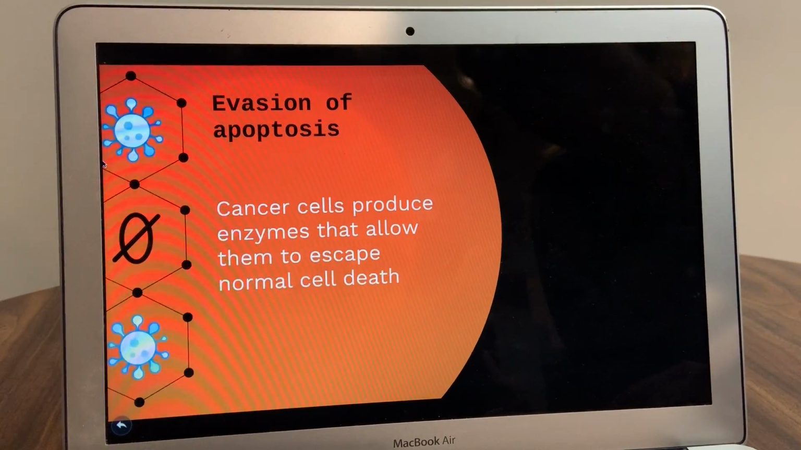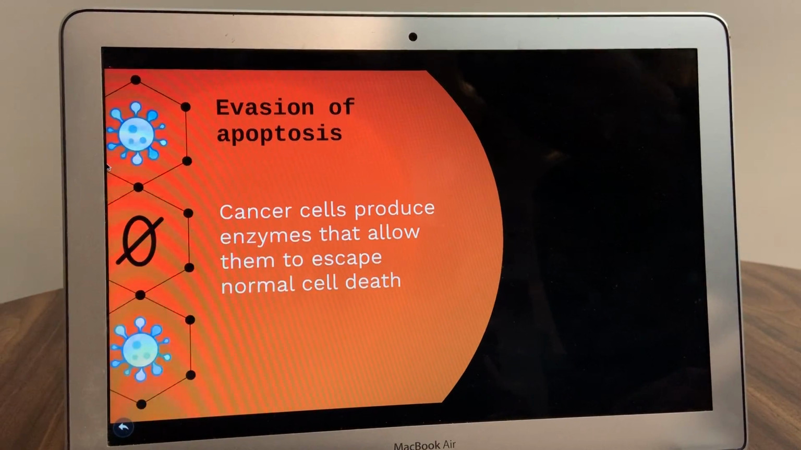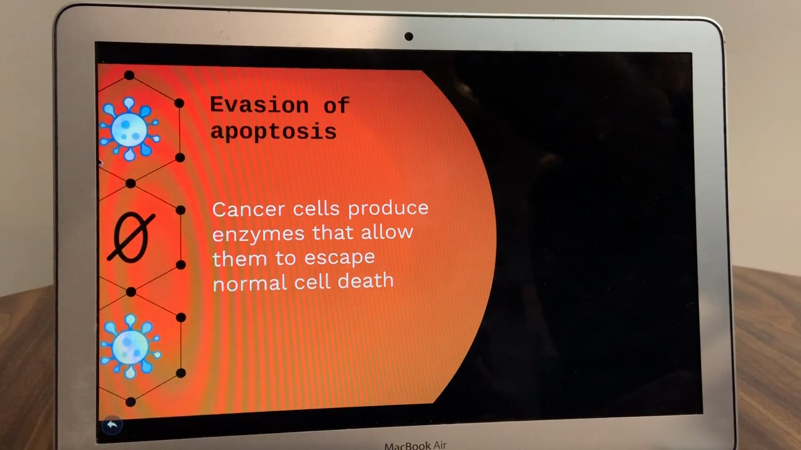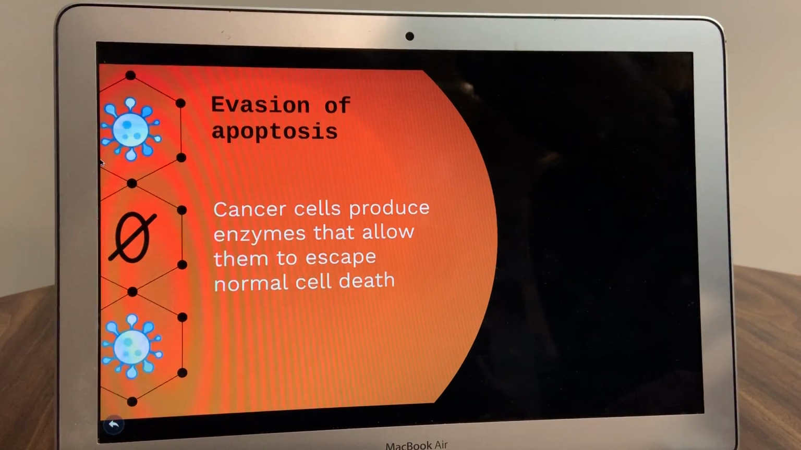Cancer cells produce an enzyme called telomerase, which prevents the shortening of telomeres and allows the cells to escape normal cell death. Telomerase promotes an indefinite lifespan of cells and therefore has a role in the development of cancer.